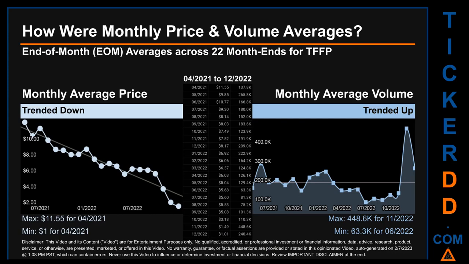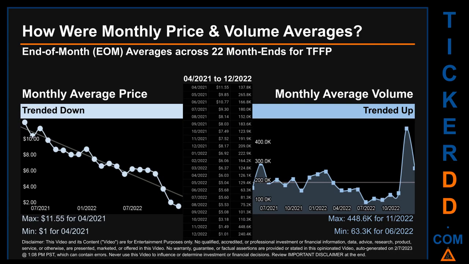How were price and volume averages for TFFP? Across 448 trading days, there were a total of 22 month ends, of which monthly averages for daily price and volume were calculated. Overall, monthly price average trended down while monthly volume average trended up.